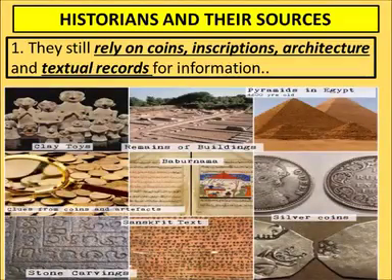Historians and their sources. In class 6, in the first lesson of history, you have read about the various sources historians use to know about history. Similarly, they rely on coins, inscriptions, architecture and textual records for information. These are the various examples. By looking at these monuments and their remains, they come to know about the period.